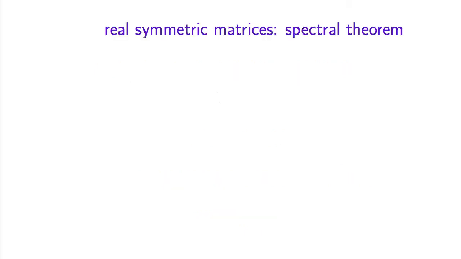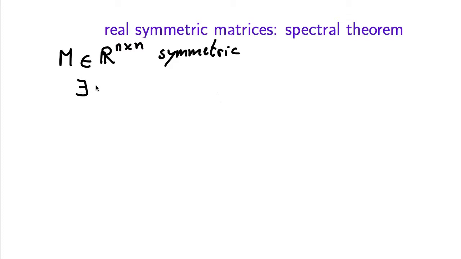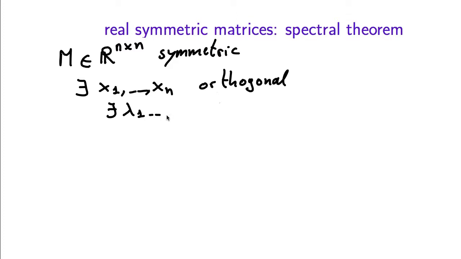So far we have proved the following. If M is a real symmetric matrix, then we can find n vectors that are mutually orthogonal and which are all eigenvectors of M. So there will also be numbers lambda 1 through lambda n, which will have to be real, such that M of xi is equal to lambda i xi.